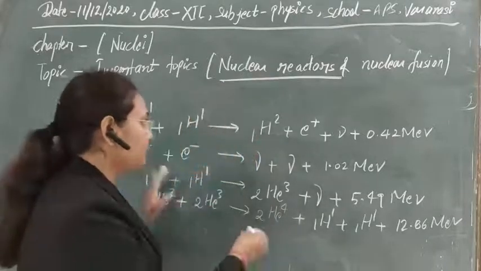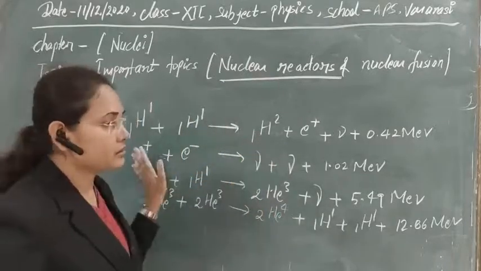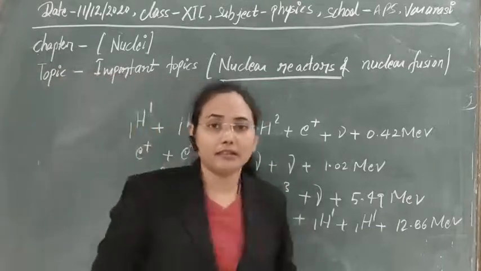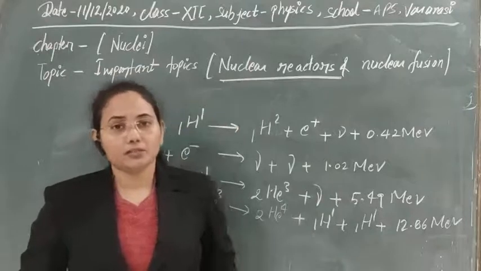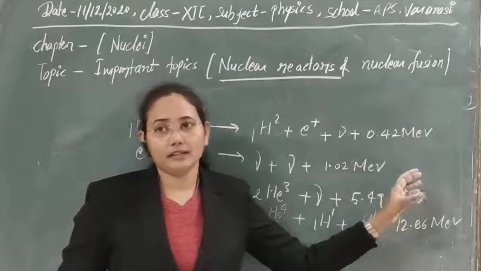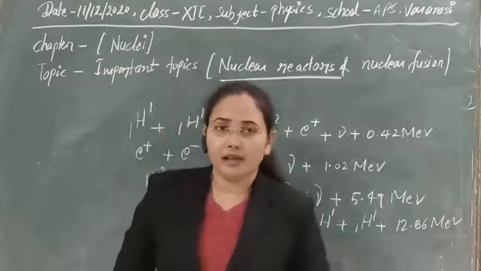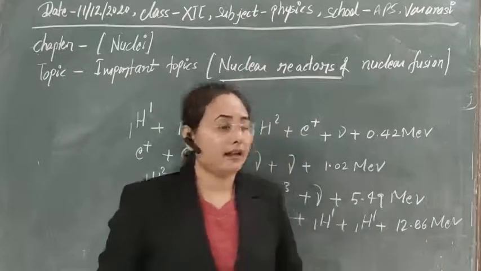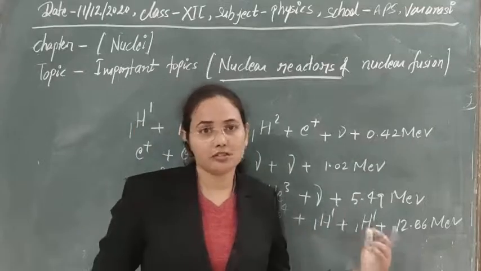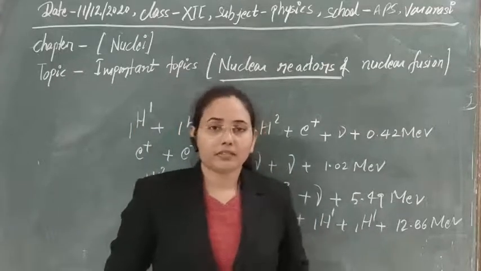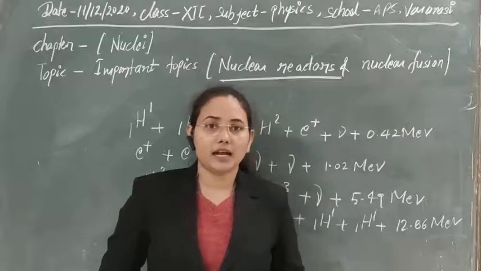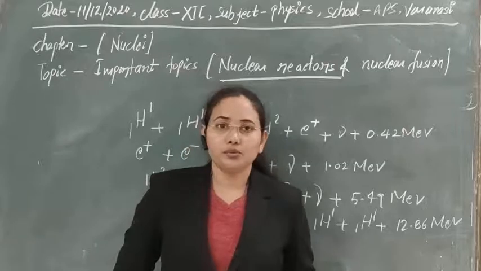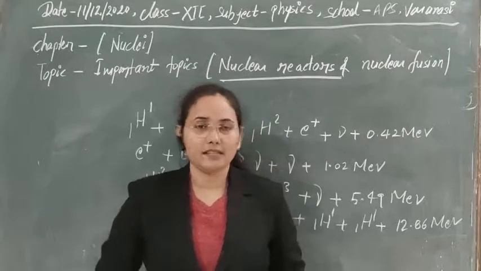In the proton-proton cycle, we have seen that hydrogen is the main fuel, and if it fuses together, then heavier nuclei can be formed, and finally we can get a high amount of energy in the output. So today we have discussed the nuclear reactor and the nuclear fusion process, the proton-proton cycle. Guys, tomorrow we will discuss the carbon-nitrogen cycle. After that we will discuss some of the uses, and we'll end the chapter tomorrow.